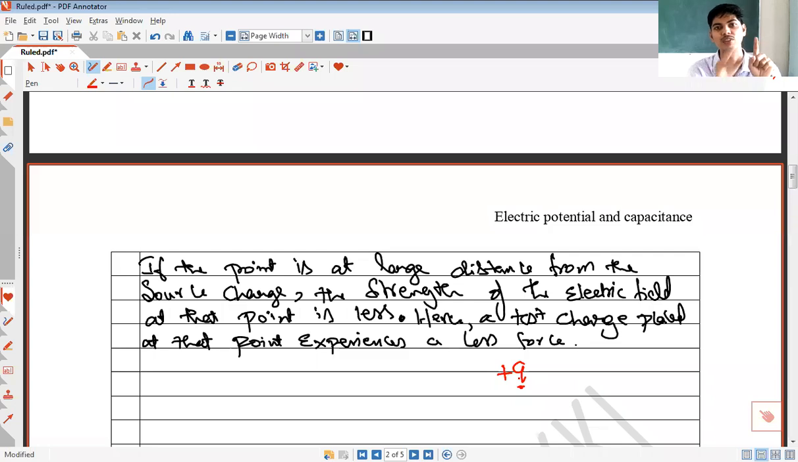How does electric field depend upon distance? Electric field is inversely proportional to the square of the distance. As the distance of the point from the source charge increases, electric field strength goes on decreasing, right? So if the point is at a large distance from the source charge, see, there is a large distance between source charge and the point. So if a test charge is placed at this point, it will still experience a force but of very less magnitude.